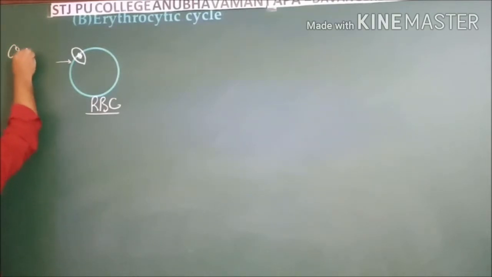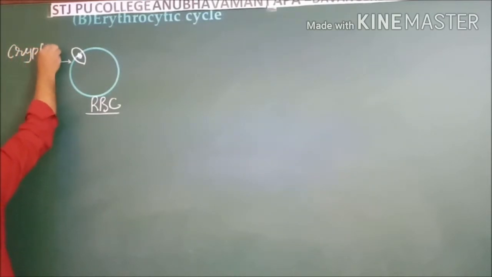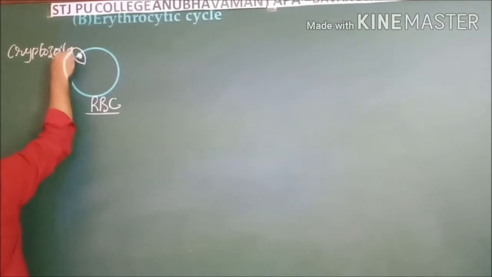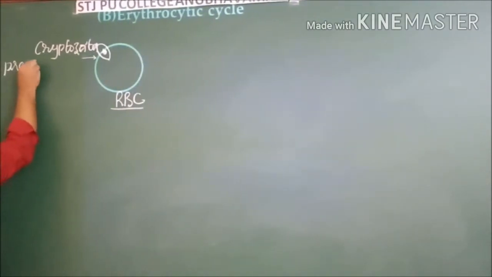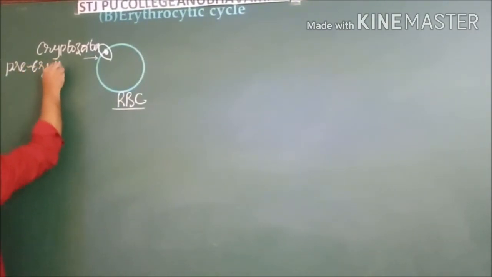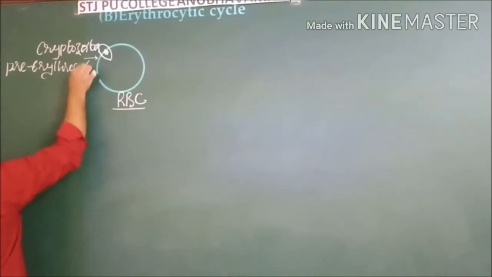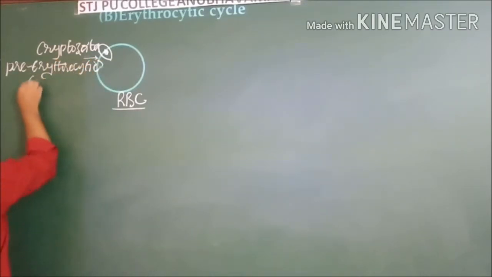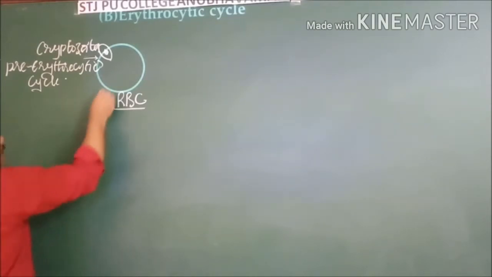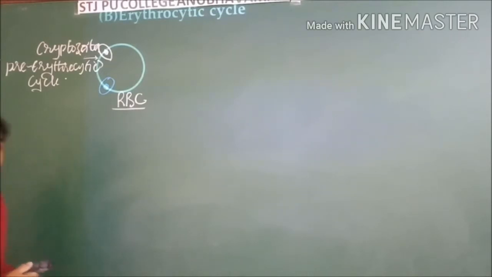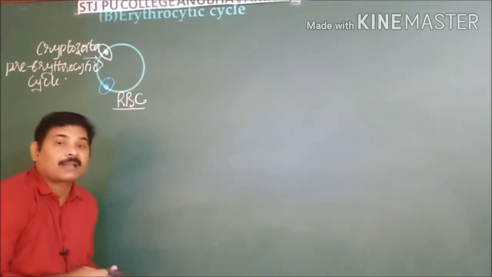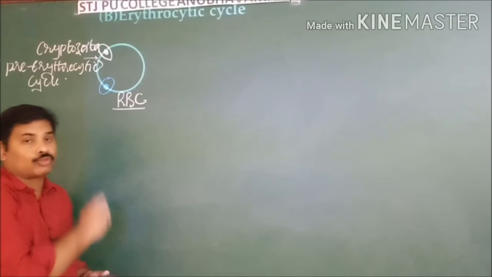These are cryptozoites. These cryptozoites are received from the pre-erythrocytic cycle, whereas it receives another important stage, which is known as metacryptozoites, particularly micrometacryptozoites.